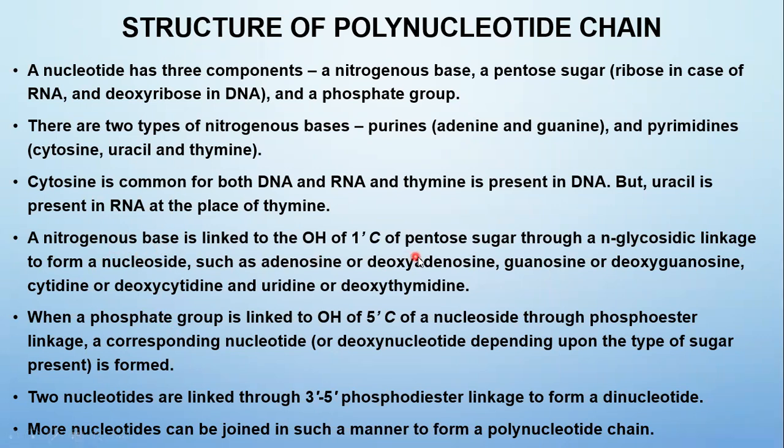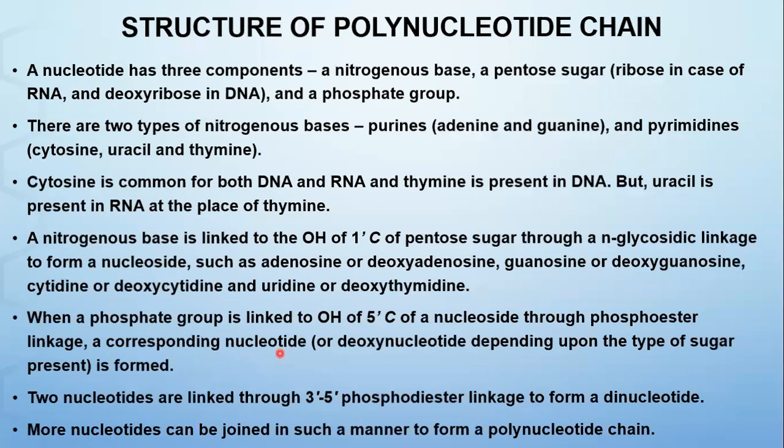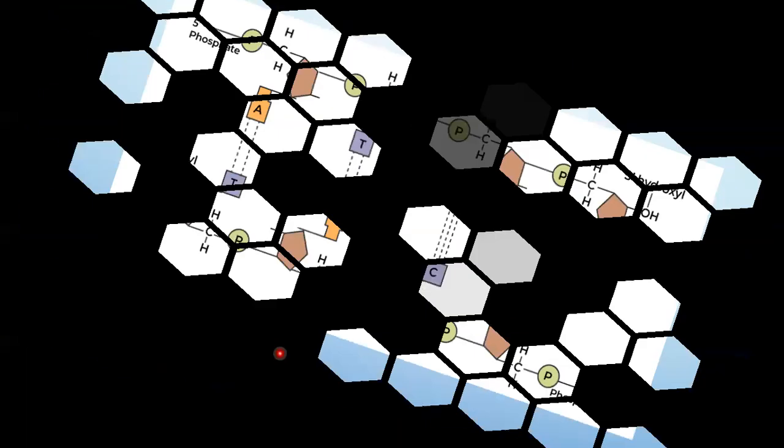With this base and pentose sugar, when a phosphate group is linked to the hydroxyl group of the fifth carbon of a nucleoside, this is also done through a linkage called phosphoester linkage. So with the nucleoside, when a phosphate group is linked through phosphoester linkage, a corresponding nucleotide is formed. So nucleoside refers to a base and pentose sugar only, two components. But with this nucleoside, when a phosphate group is attached, it is called a nucleotide.